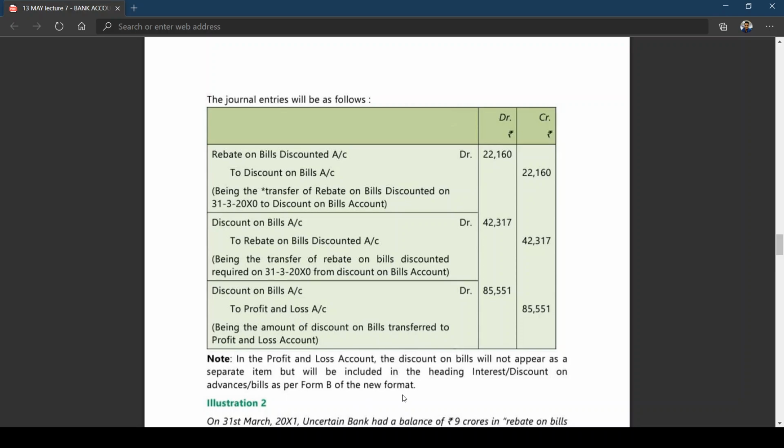We are having Schedule 13. There will be a heading interest and discount. Since you don't have a separate heading of discount, it will be shown under the heading interest and discount. Even though you are calculating discount separately, it will be shown under the heading interest and discount. We have already seen how to calculate interest on Schedule 9 advances. That is interest to be taken to Schedule 13. And discounting of bills also to be taken to Schedule 13 under the heading interest and discount. Okay. Now this is about the problem number 1.